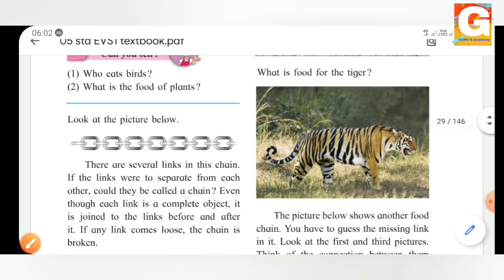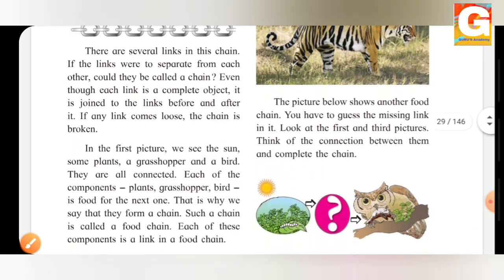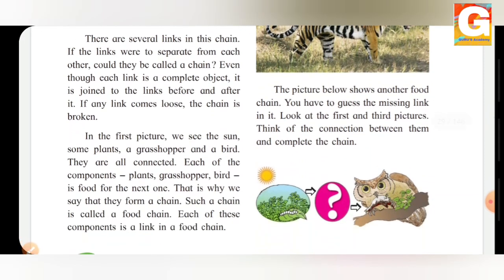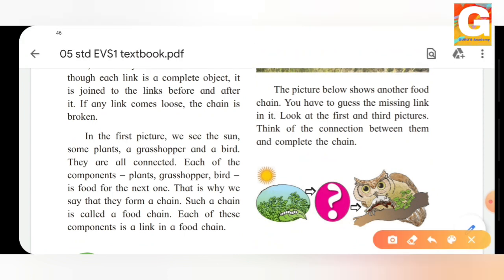The picture below shows another food chain. You have to guess the missing link in it. Look at the first and third picture. Think of the connection between them and complete the chain. Now let's see what is shown here. We can see the sun. Then we have here, this can be a caterpillar. That is the green plants. It survives on the green plants.